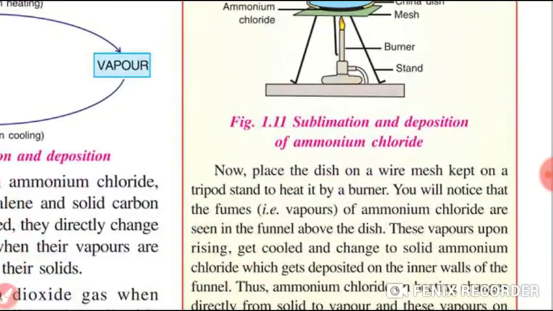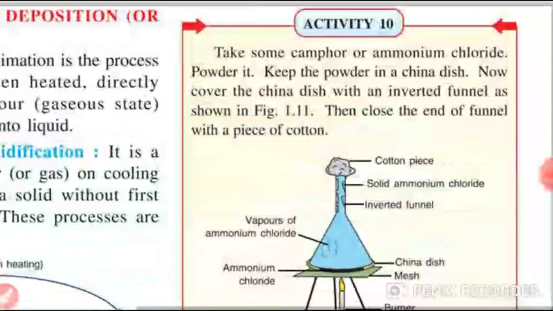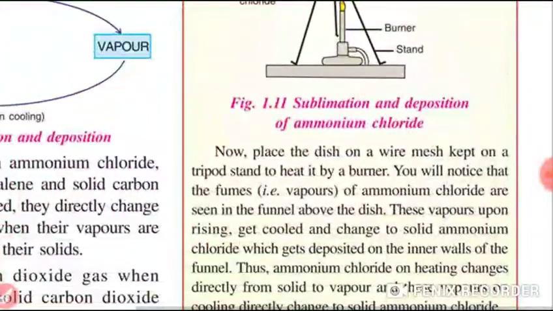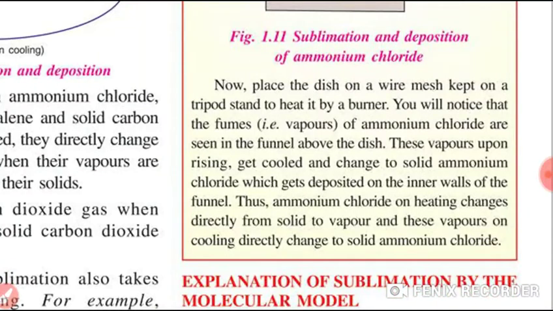Now place the dish on the burner to heat it. You will notice that fumes of ammonium chloride, or camphor, whatever you are taking in the china dish, are seen in the funnel over the dish.